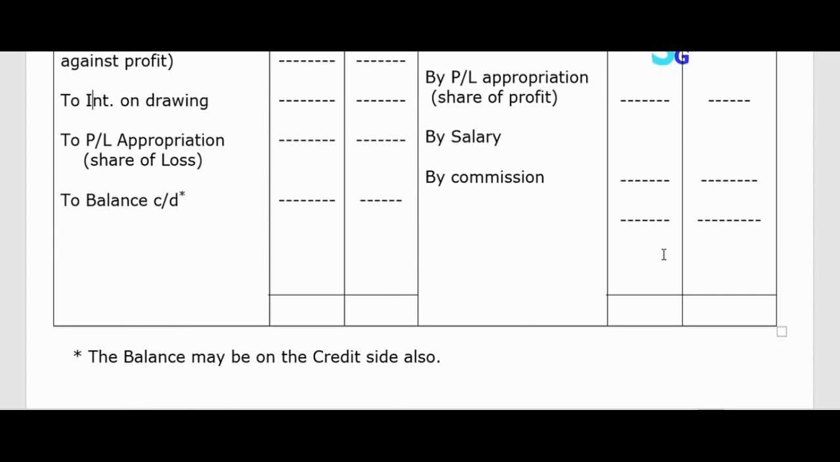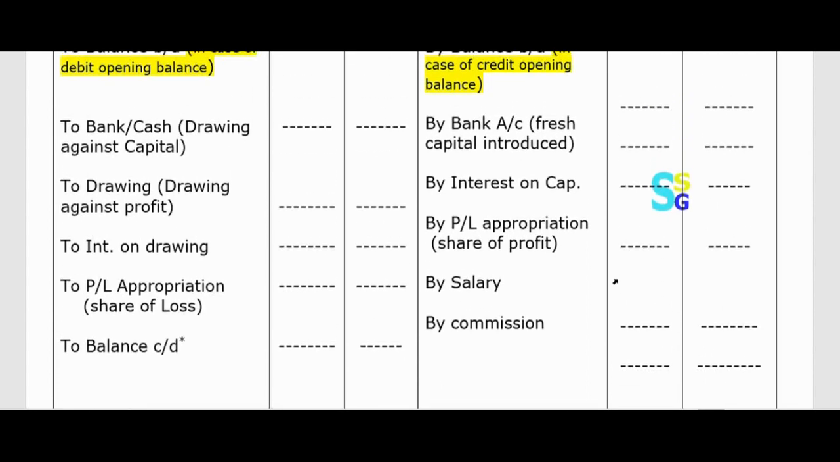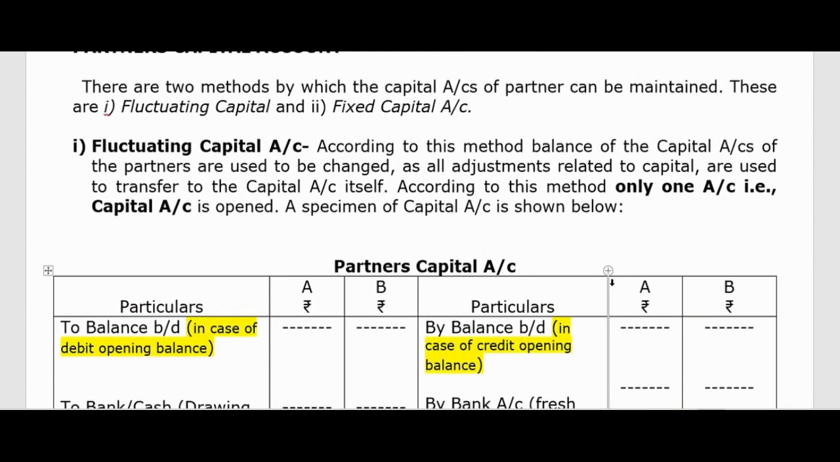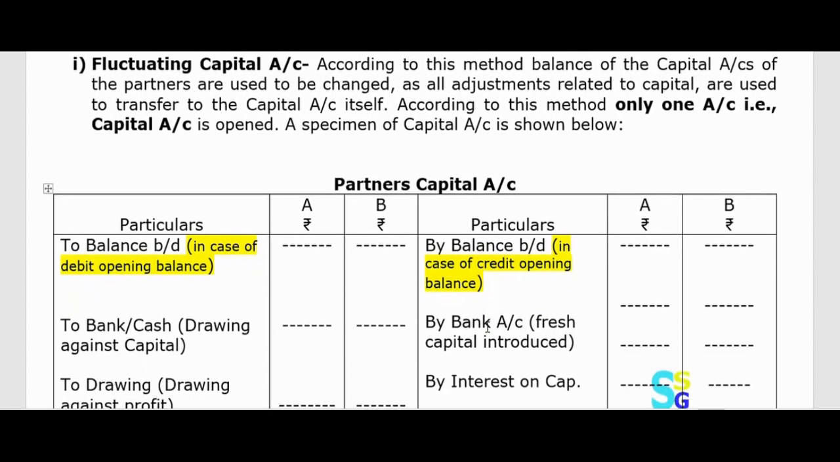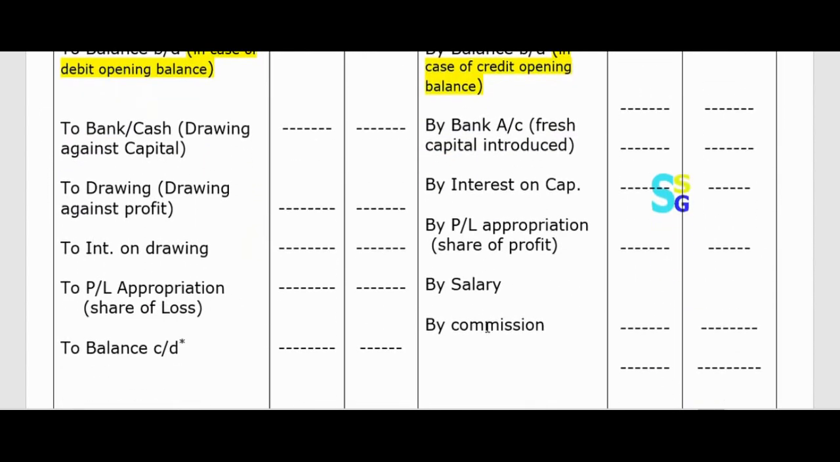When that balance could be on the credit side, if the debit side will be greater, then we have to write the balance in the credit side. So this is what we call the fluctuating capital. And why is it fluctuating capital? Because the opening balance and closing balance will differ, will change, and that is why we call this one the fluctuating capital.